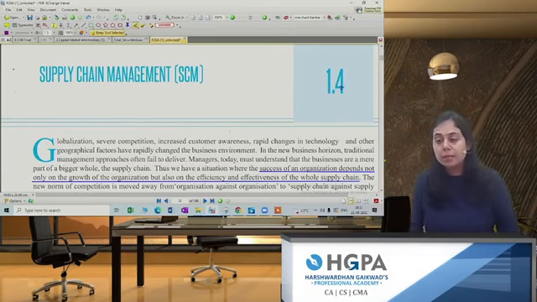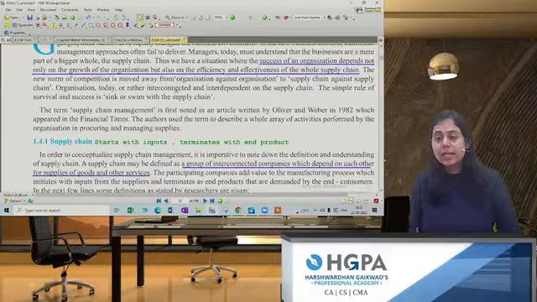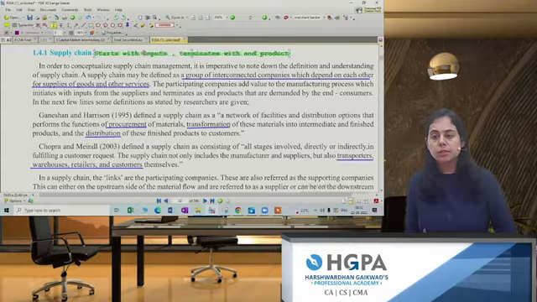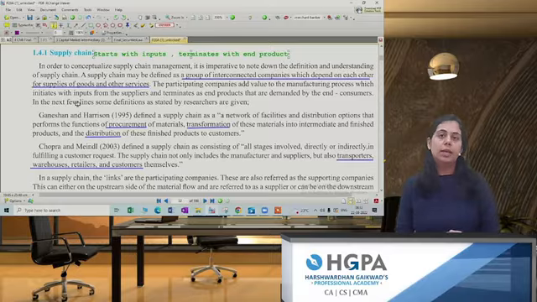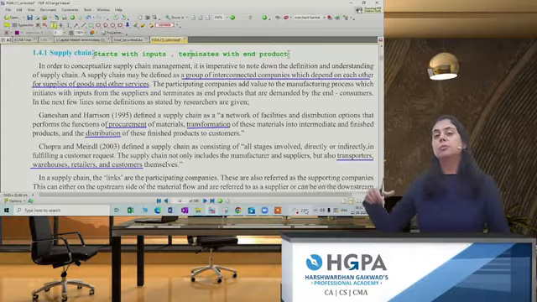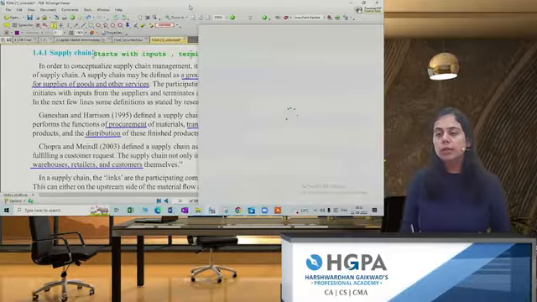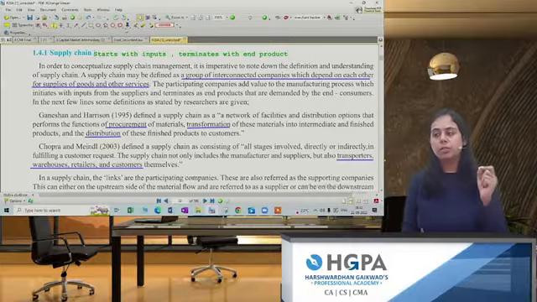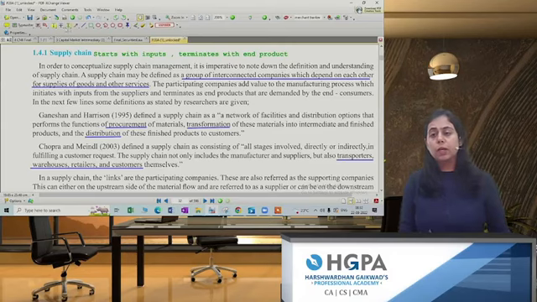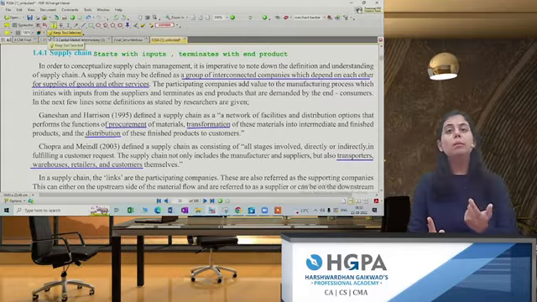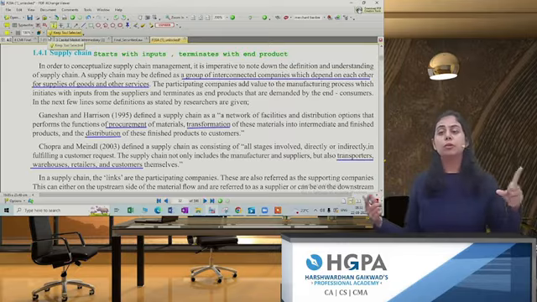So thus the supply chain management always starts with input, but it always terminates with the end product. Once you source the input properly, the process is done and then the product is delivered to the customer. Once this chain is completed, the complete chain is known as supply chain management. Okay, so in the entire process, will only one company be considered? No, there will be multiple companies who will be completing the supply chain management for one product.